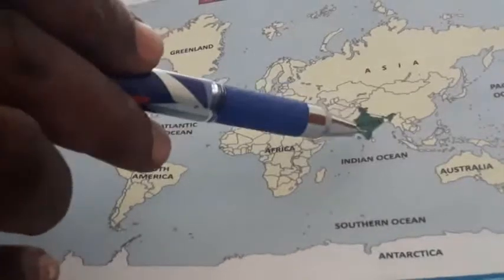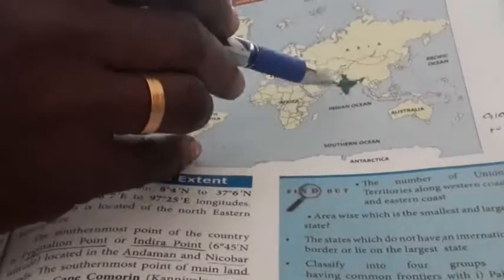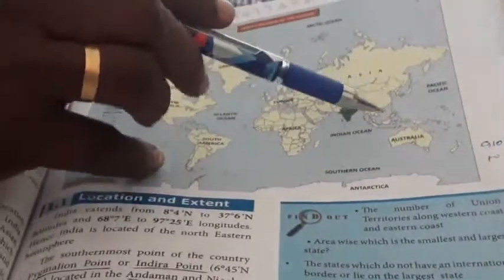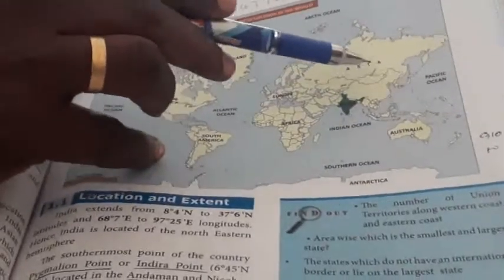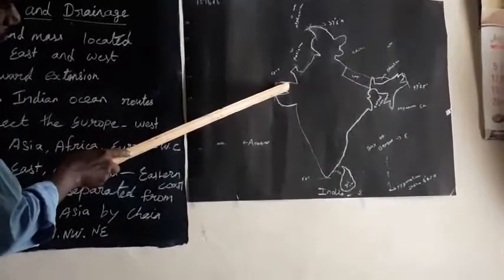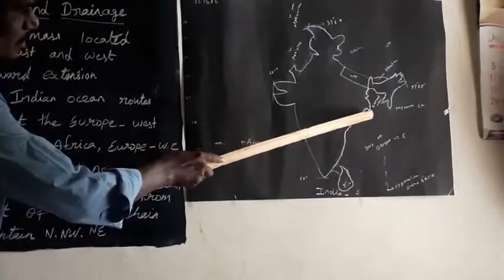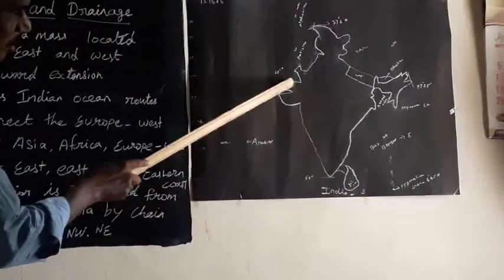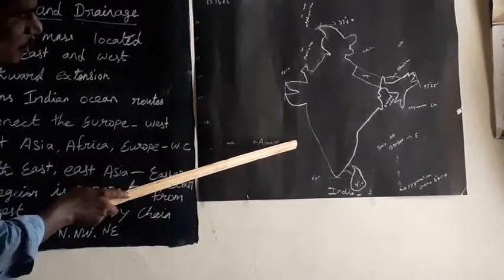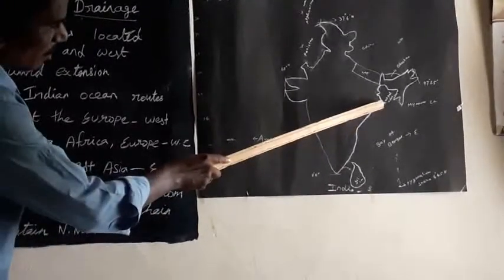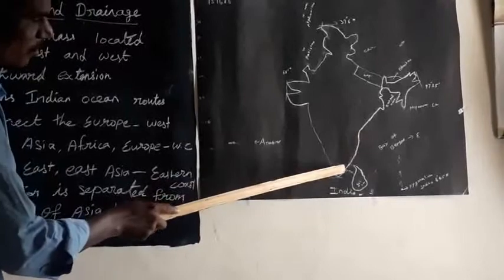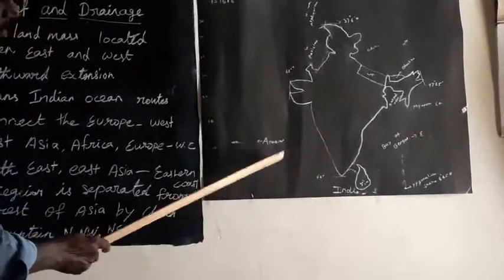From West Bengal to Kanyakumari, the east coastal plains are connected to Australia, Japan, and China. So the Rann of Kutch to West Bengal is totally called the coastal plains. Rann of Kutch to Kanyakumari is called the West Coastal Plains. West Bengal to Kanyakumari is called the East Coastal Plains. The coastal plains can be divided into two parts.